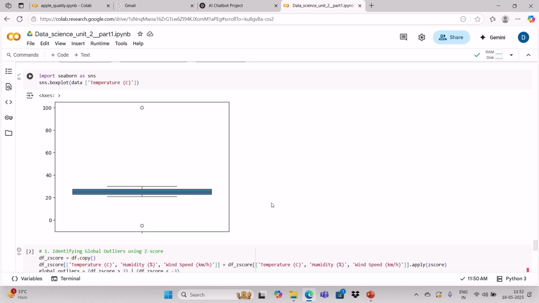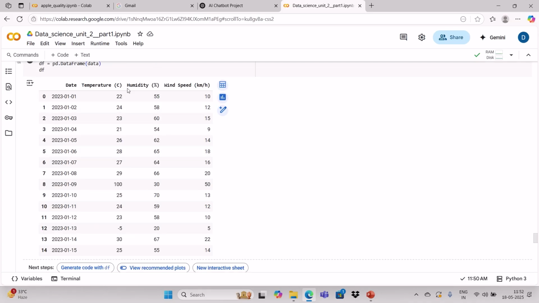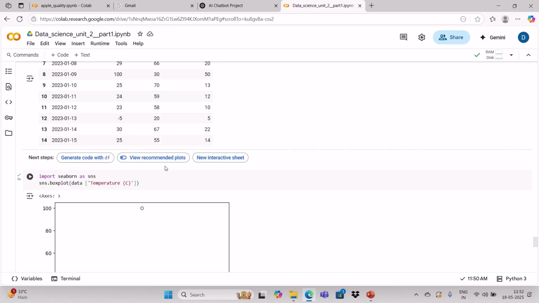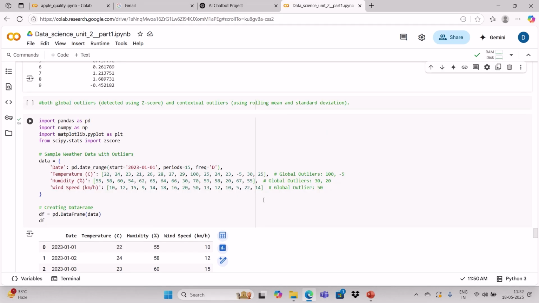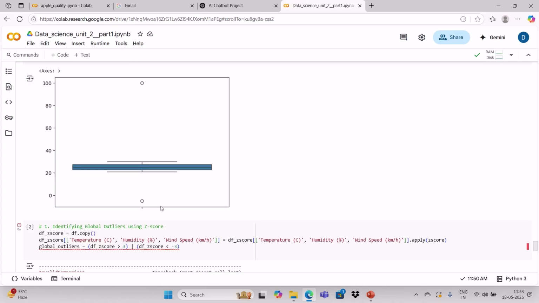Temperature will not come into the 100 range, so this is an outlier. We have to remove it for the temperature. Similarly, if you plot the box plot for humidity and wind speed, you can see whether there is any outlier or not. I have already created the data set this way: temperature 100 and -5 will be outliers, for humidity 30 is an outlier, and for wind speed 50 is an outlier. So if you plot the box plot, you can identify whether any column has an outlier. You can also remove those outliers with the help of various mechanisms.